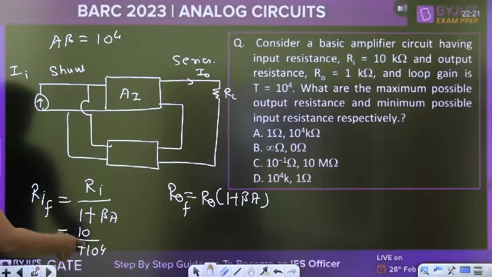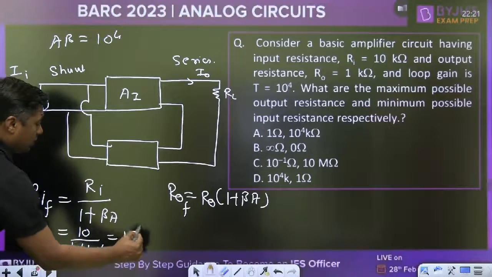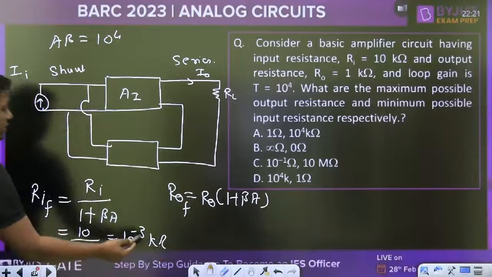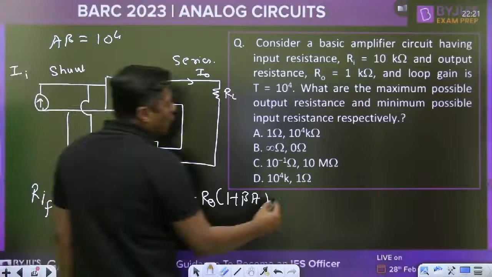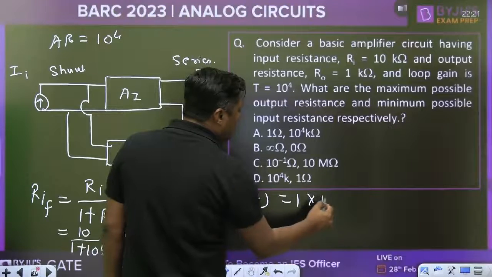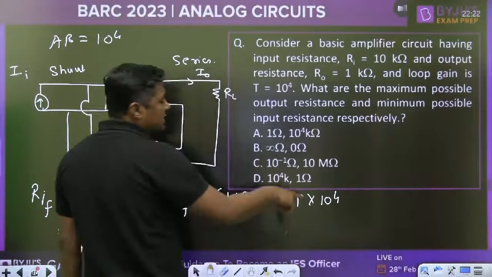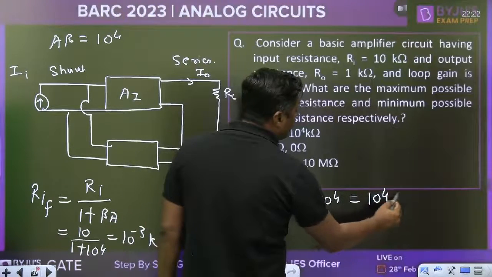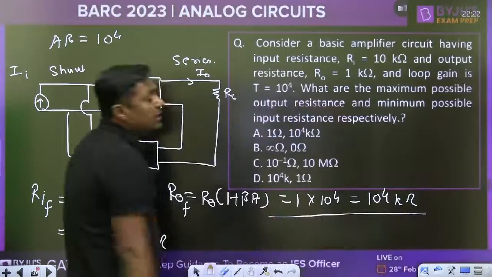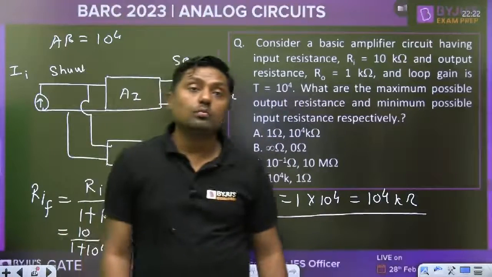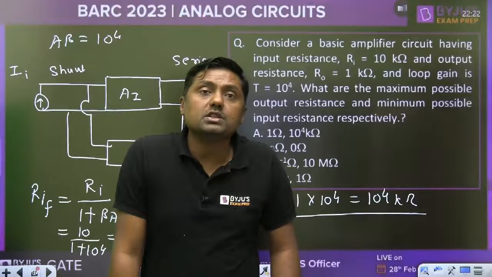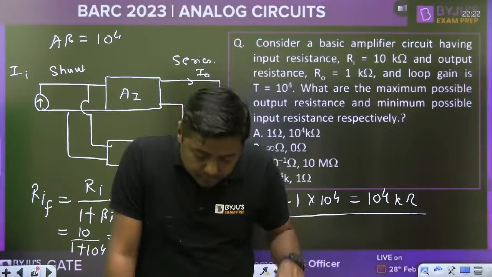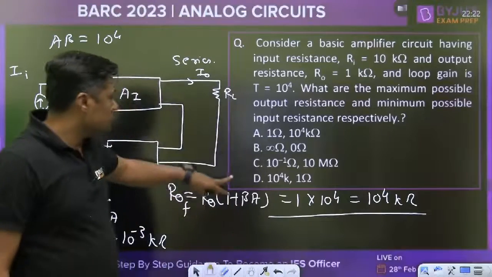It will become 10 divided by 10 to the power 4, that is 10 to the power minus 3 kilo ohm, means it is 1 ohm. And what is the output resistance? 1 kilo ohm multiplied with the 10 to the power 4, that is 10 to the power 4 kilo ohm. So output resistance will become 10 to the power 4 kilo ohm and input resistance will become 1 ohm.